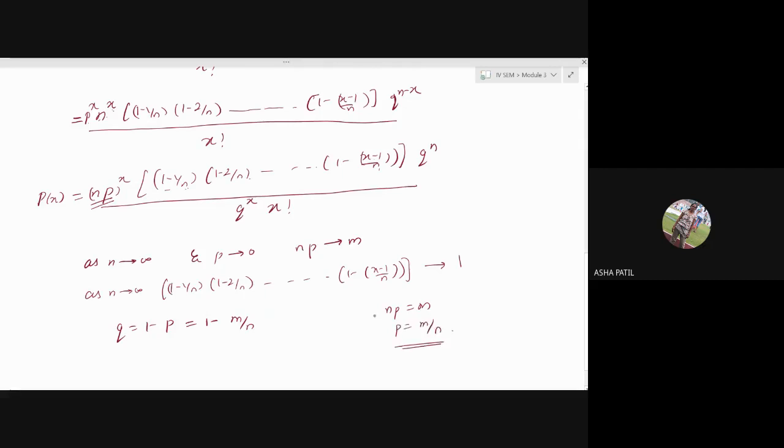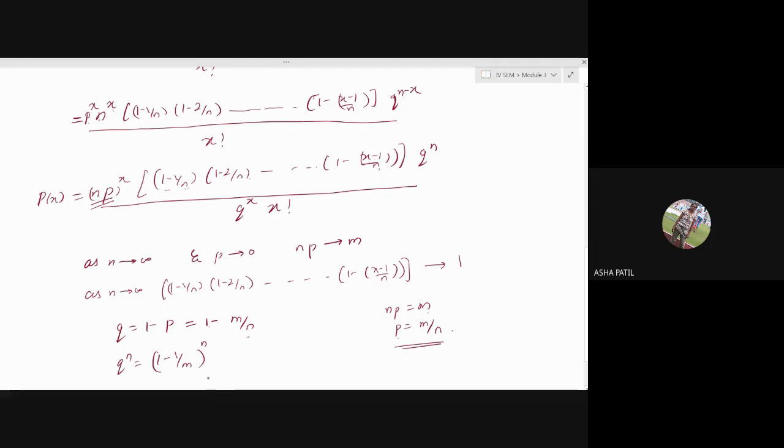For this limiting case, we have taken np as m. So that implies p is m by n. That means q is 1 minus m by n. So q raised to n means it is 1 minus m by n raised to n.